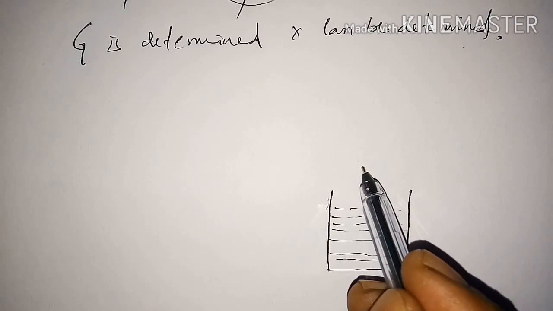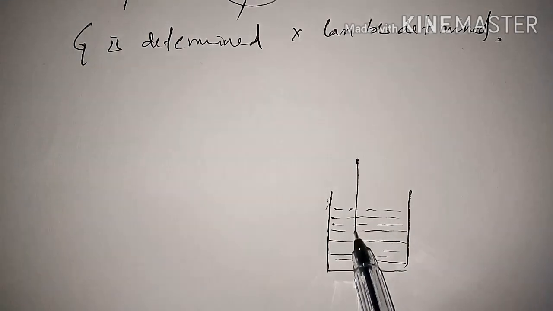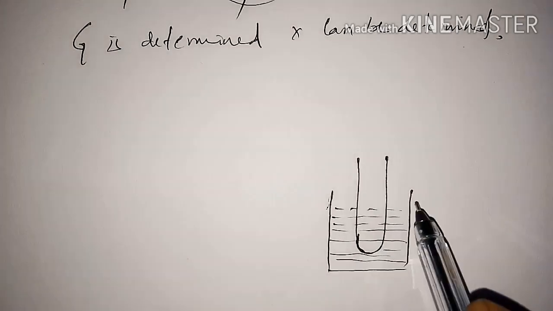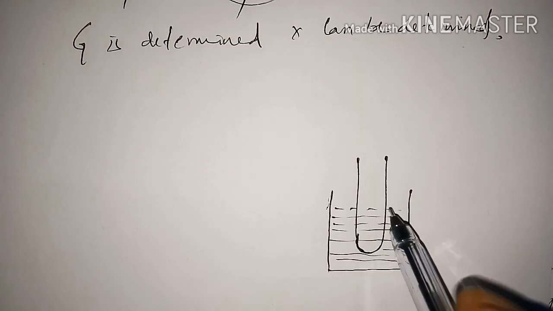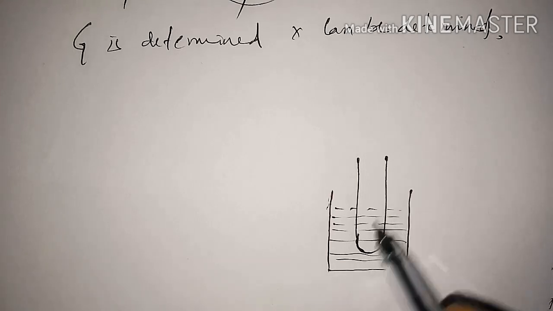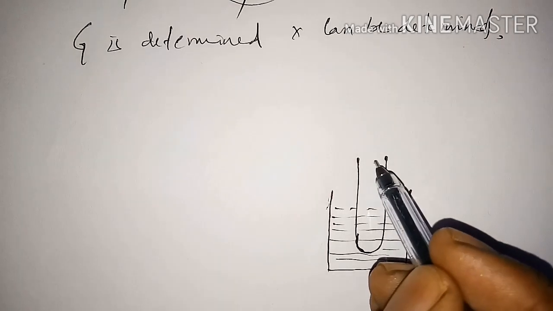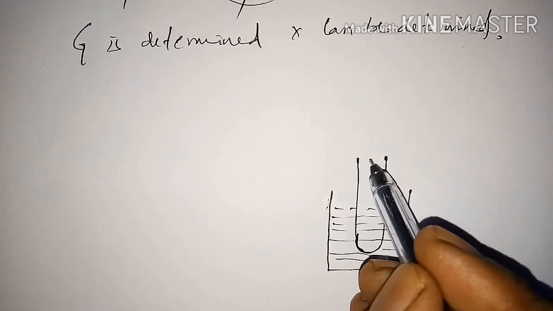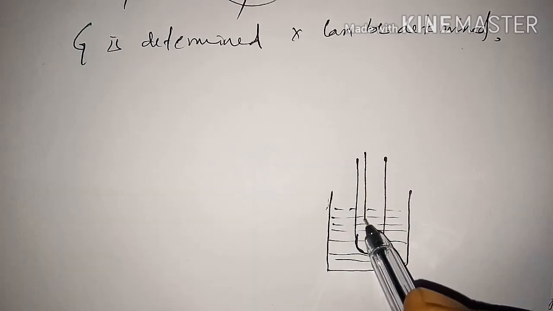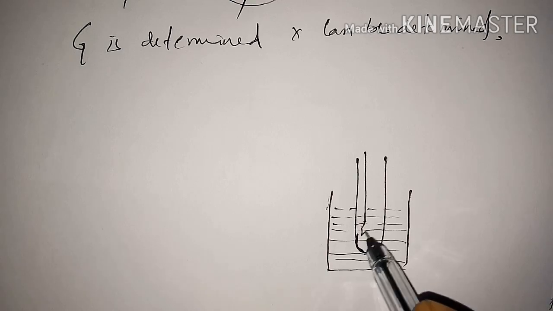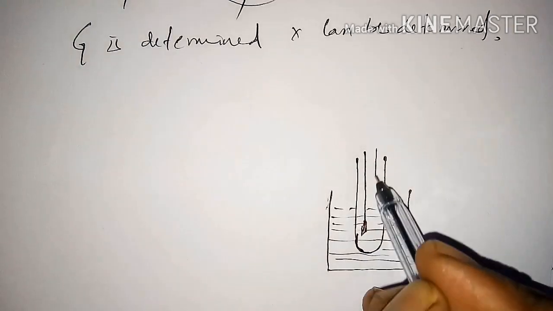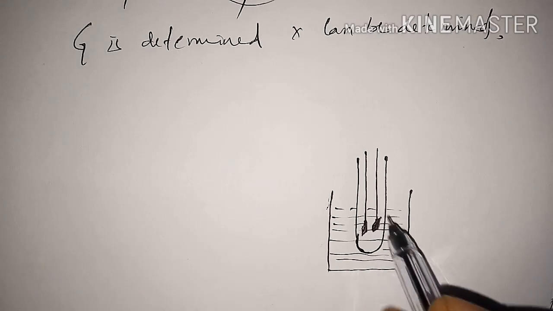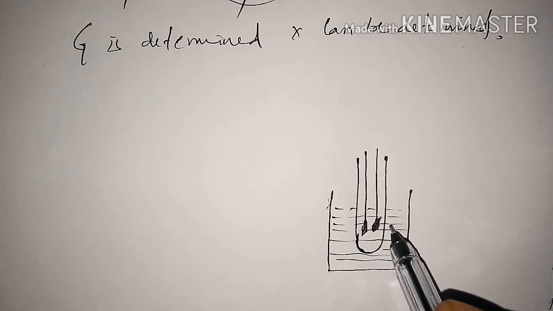Now we have this conductivity cell. The conductivity cell consists of electrodes made of platinum, which are coated with finely divided platinum.